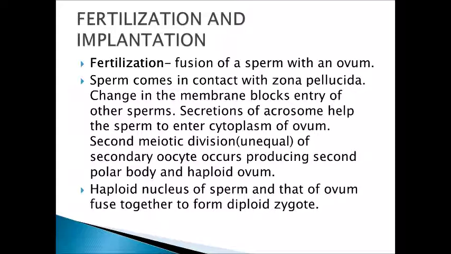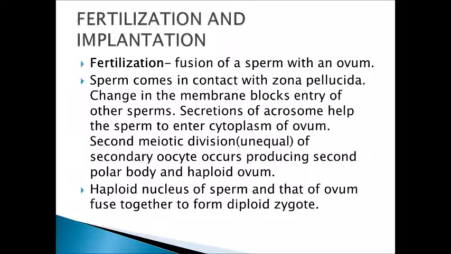So, the sperm comes in contact with the outer covering of the egg, that is the zona pellucida. The change in the membrane blocks entry of other sperms. When one sperm enters the ovum, changes occur in the membrane, and these changes don't allow the other sperms to enter inside. Thus, the entry of other sperms is blocked.